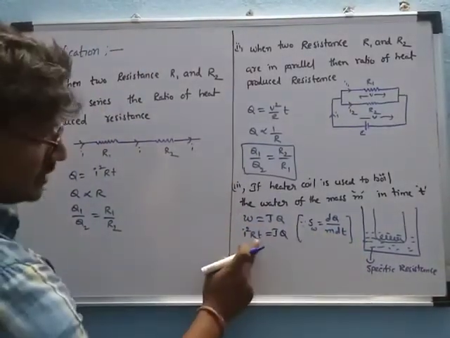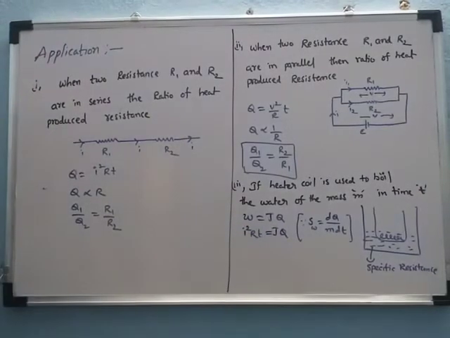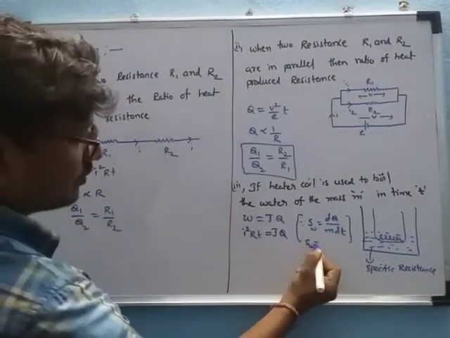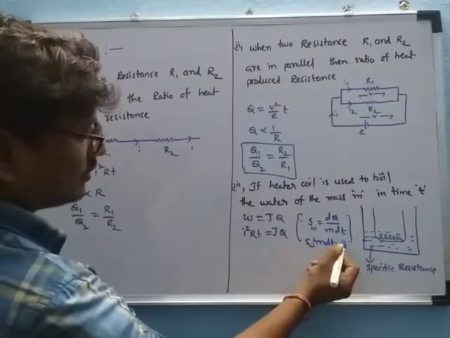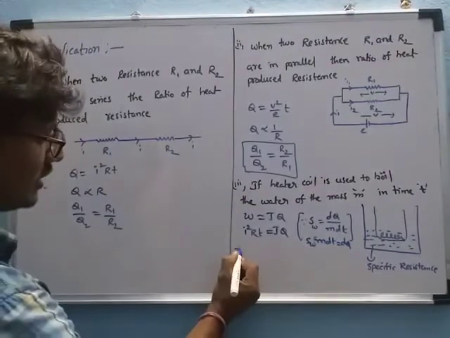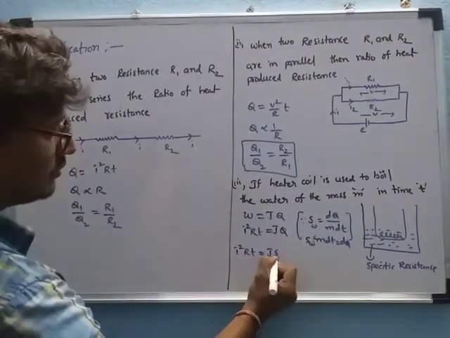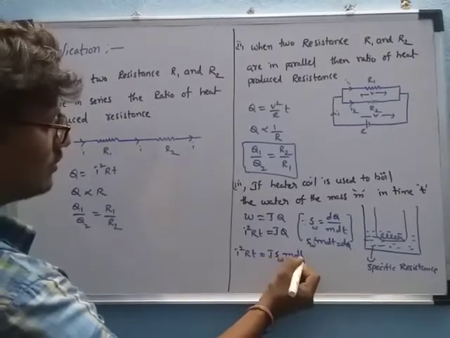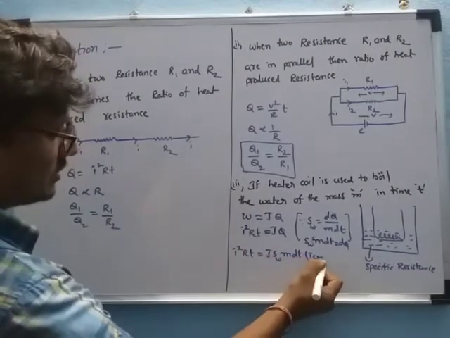This is the time, this is the temperature. Now you can know the amount of heat is equal to SW M into dt, which is dQ. Now we can substitute: I square R into T is equal to Joule into specific heat of water into mass into temperature change.